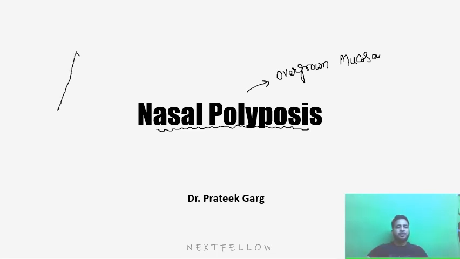Suppose this is my nasal cavity, this is my nasal septum, and then comes my middle turbinate, and this is my maxillary sinus on both sides.